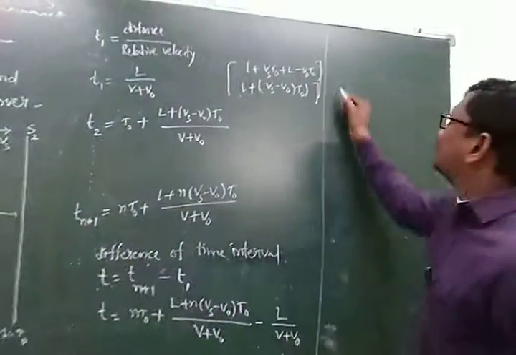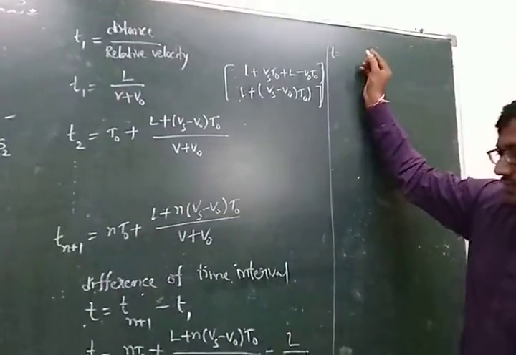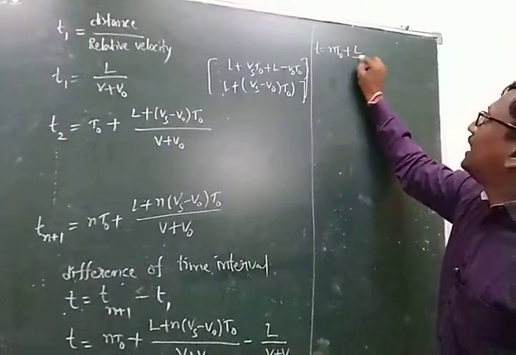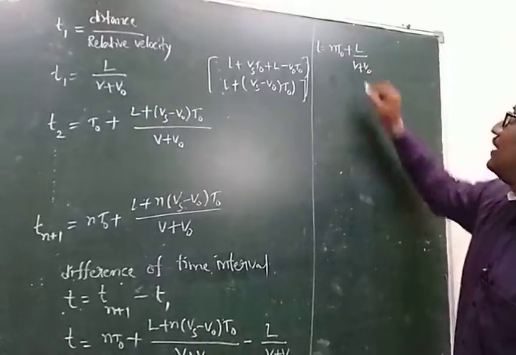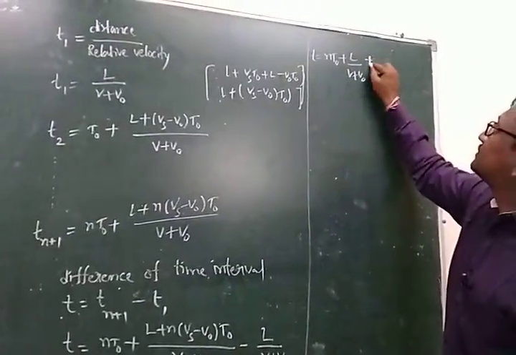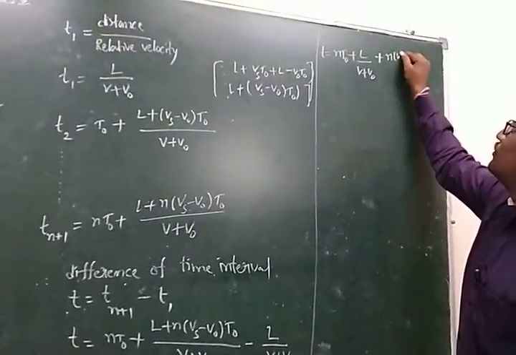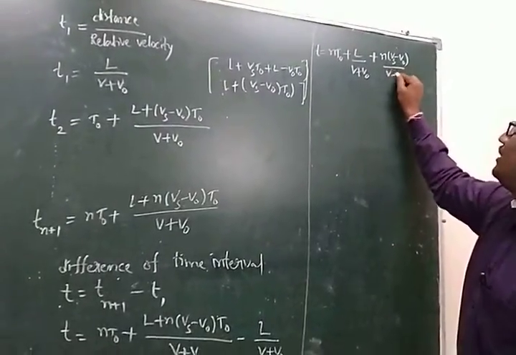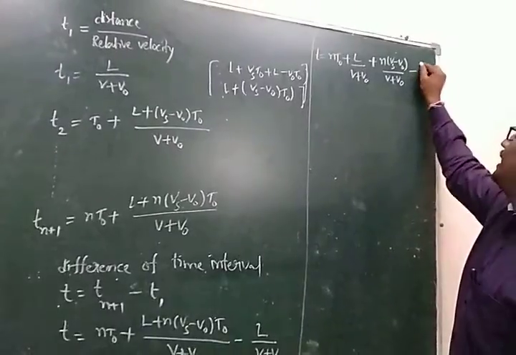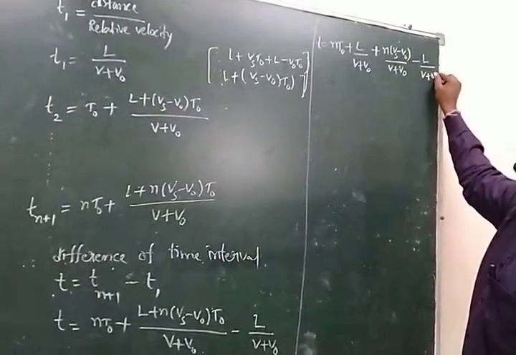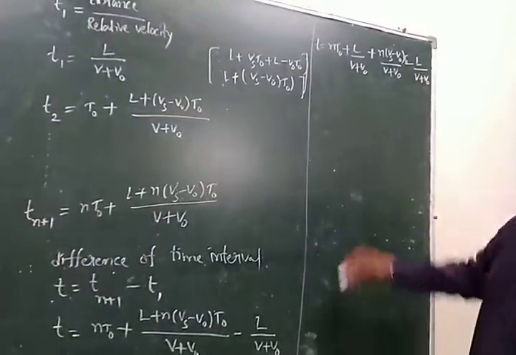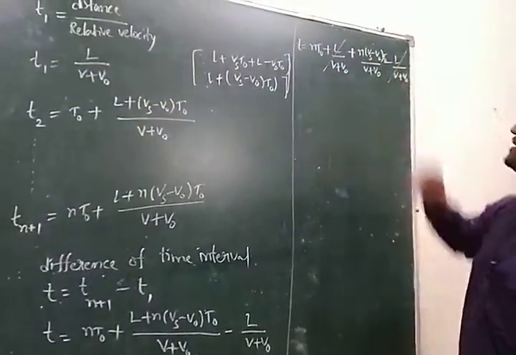We can write the small t as n T naught plus L by (V plus V naught) plus n into (Vs minus V naught) by (V plus V naught) minus L by (V plus V naught) into the time interval T naught. Then plus and minus get cancelled.